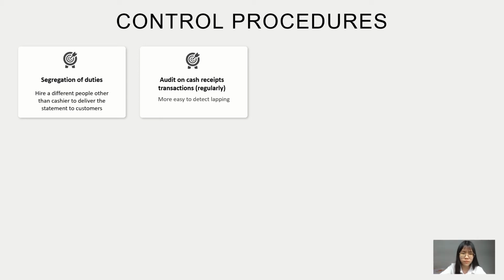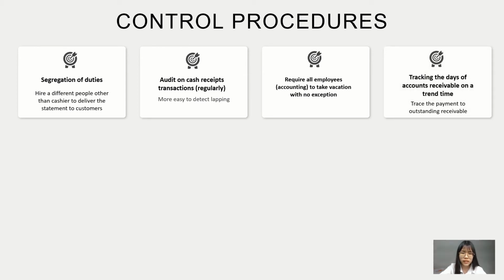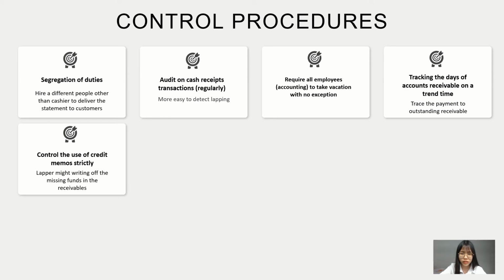So it will be easier to detect when it occurs if the audit of cash receipt transactions is carried out regularly. And thirdly, the company may also require all employees who are responsible for the accounting task to take vacation with no exceptions. So it can prevent the employee from covering the lapping scam. Then, a company can also track the days of accounts receivable over time and trace the payment to outstanding receivables. Moreover, a company should control the use of credit memos strictly, as the lapper might write off the missing funds in the receivable by using a credit memo to hide the theft.